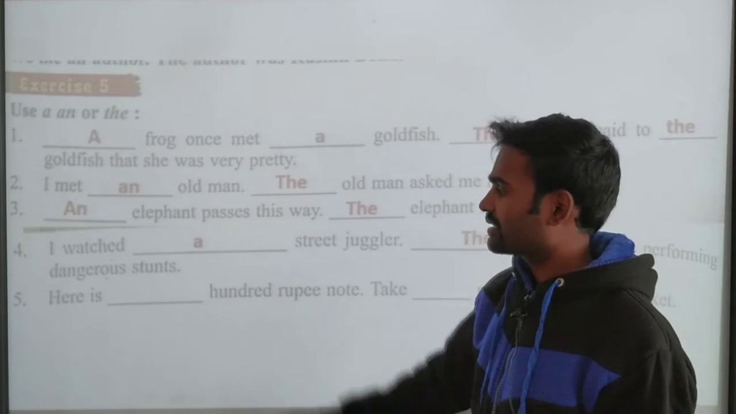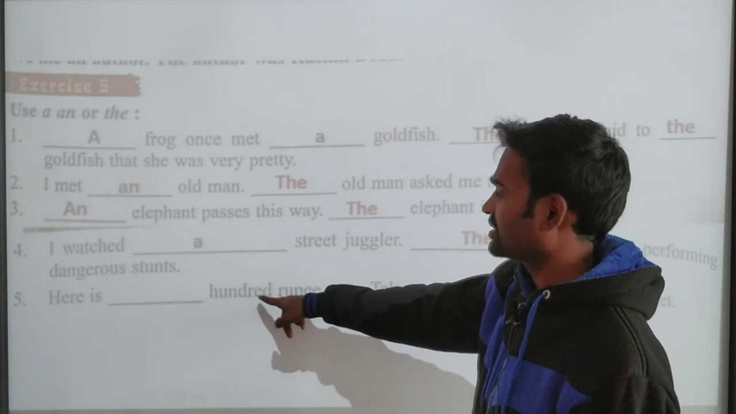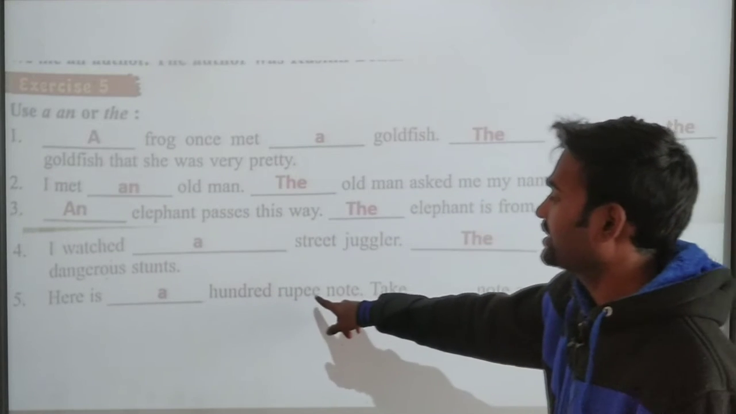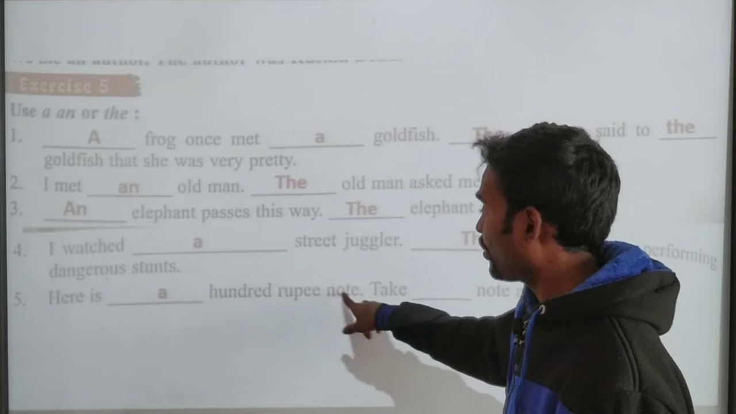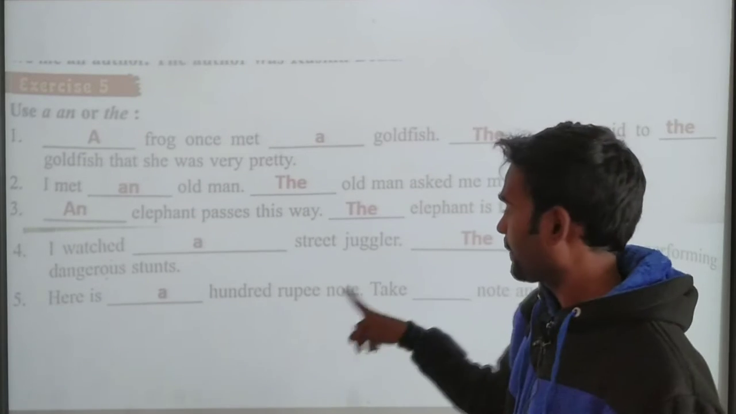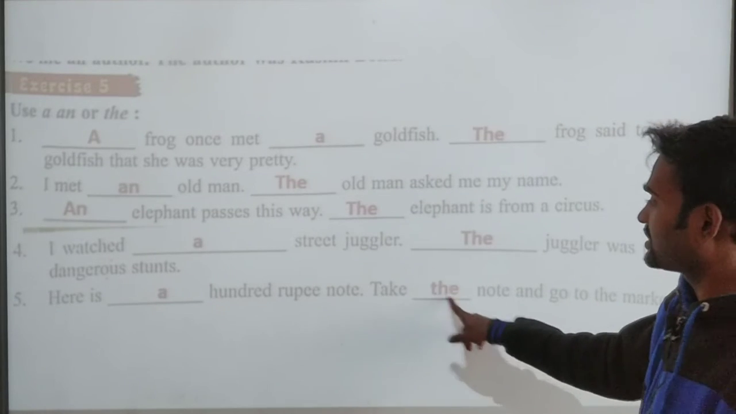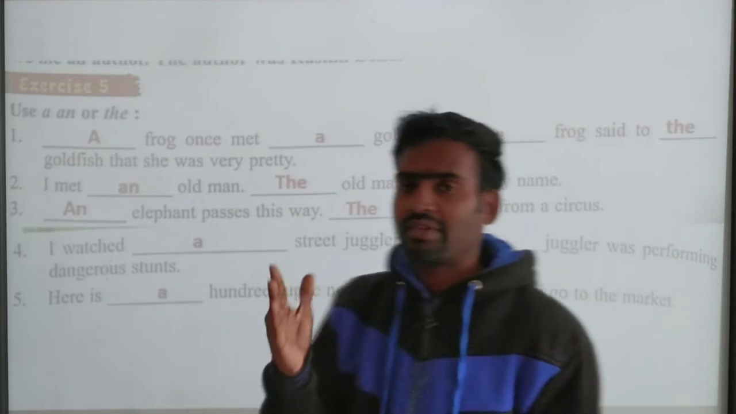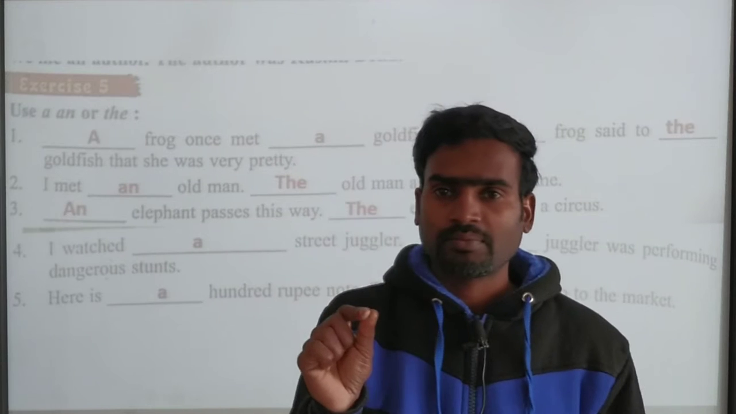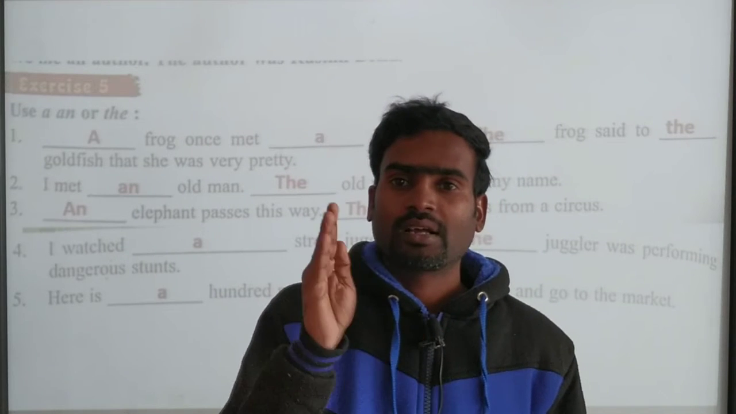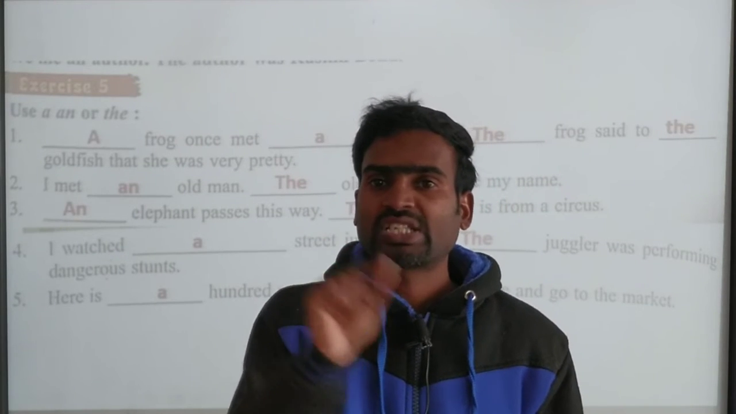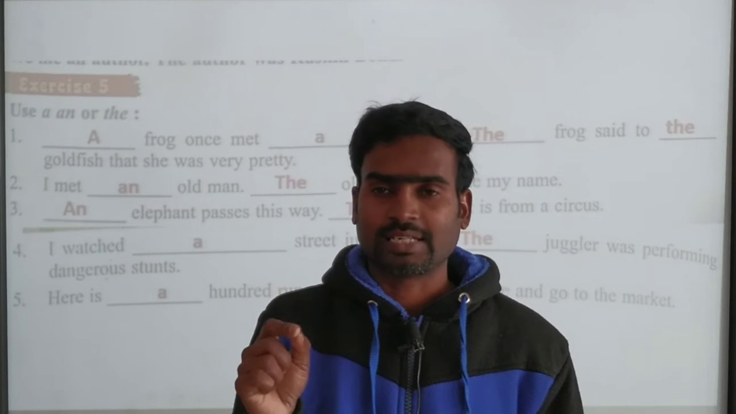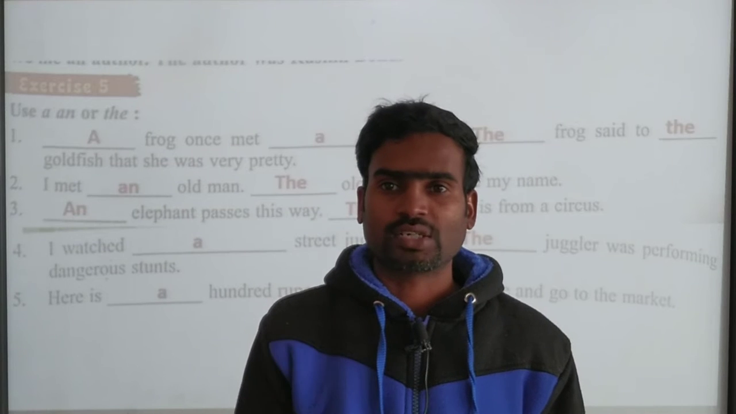Okay? And next one, here is dash 100 rupees note. Here, 100 rupee note, only one note is there. Clear? Take the note and go to the market. So when we use the name once, next time we have to use the. So it indicates a particular article, I mean definite article. The is called definite article.